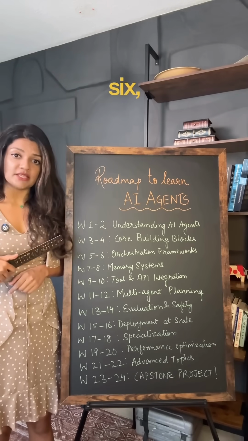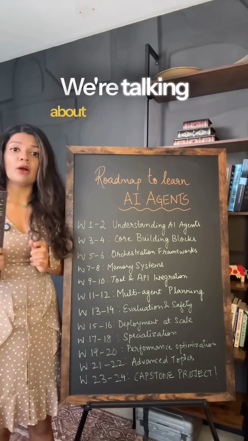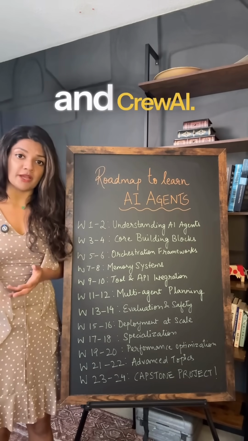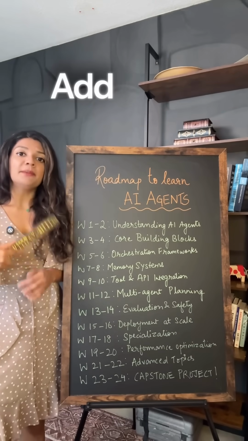Now, in week 5 and 6, you get into the orchestration frameworks. We're talking about LangGraph, AutoGen, Open Agents, and Crew AI. Week 7 to 8, you get into the memory systems. Add brains to your agents.